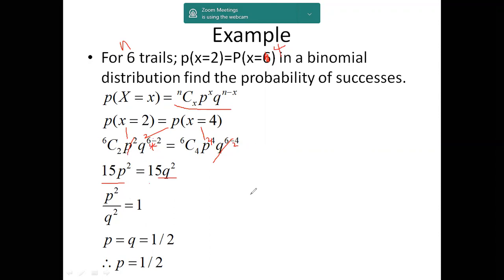We know that the probability of success plus failure is equal to 1. So when the probability of success plus failure is equal to 1, both quantities are equal. That is, p is equal to 1 by 2 and q is equal to 1 by 2. Therefore, the probability of success occurrence is 1 by 2.